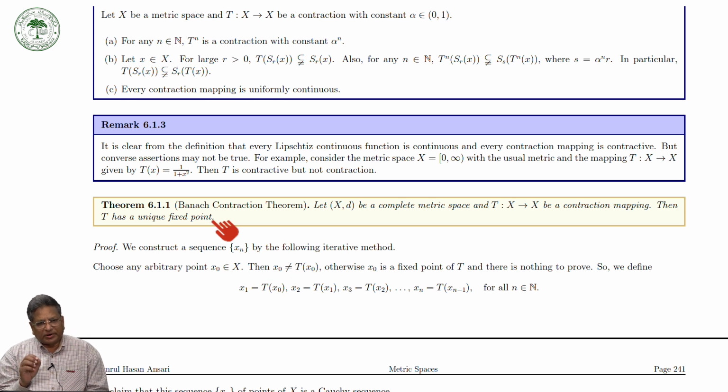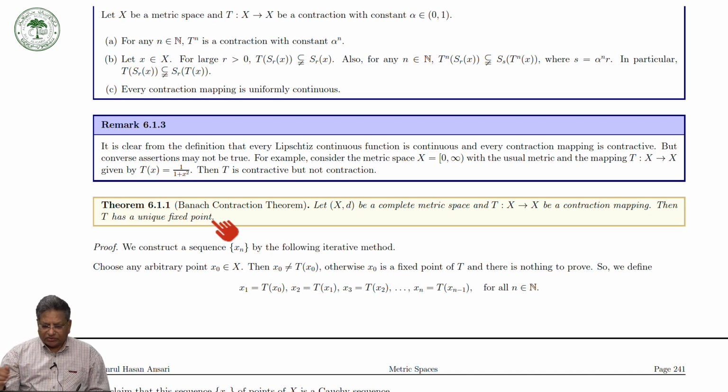The important thing is that in the Banach contraction theorem, we are assuming only two things: one is the completeness of the metric space, and second is that the mapping is a contraction. So if we relax something on the mapping, we will have to add something on the space. Only then can we do it.